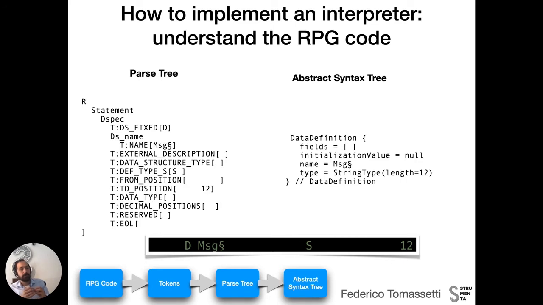So we elaborate a little bit on the information present in the parse tree, and we prepare it in a way that is much easier to use for further elaboration. So we can see for the same line the parse tree and the abstract syntax tree side by side, and you can see how the abstract syntax tree is simpler, more intuitive. It does not contain some details that were necessary while parsing, but is instead closer to the understanding that the developer would have of this code.